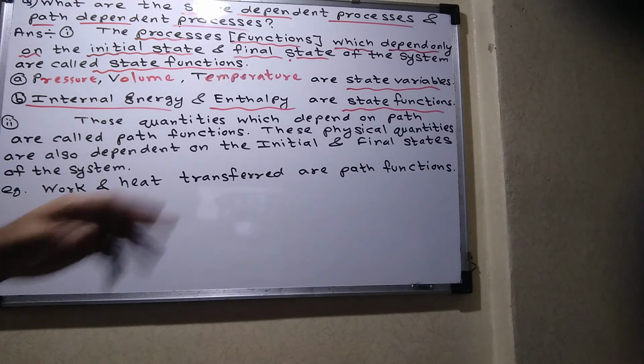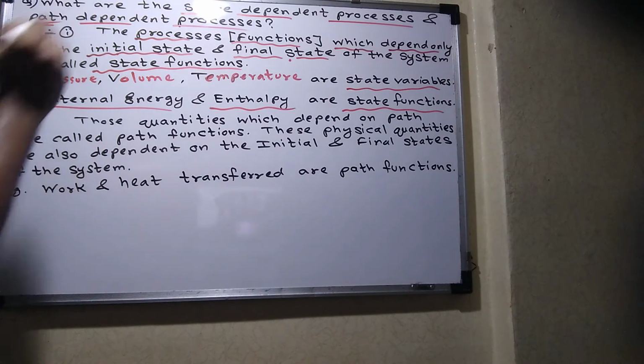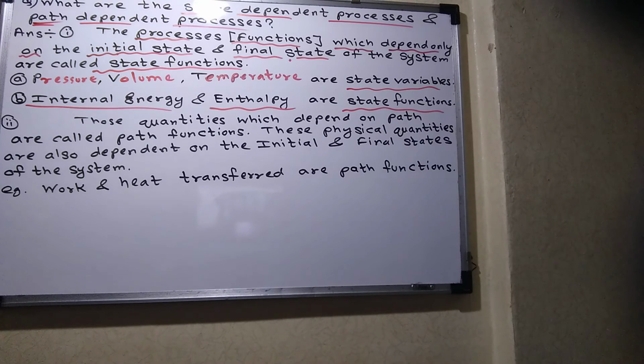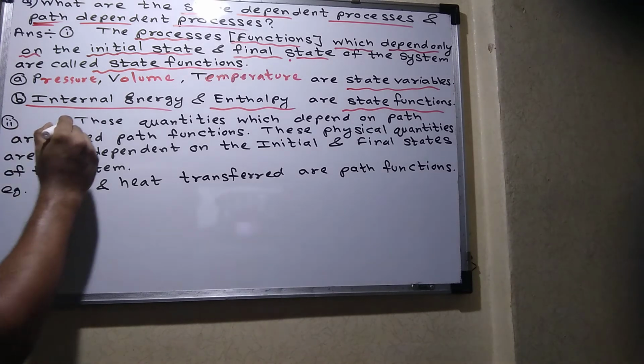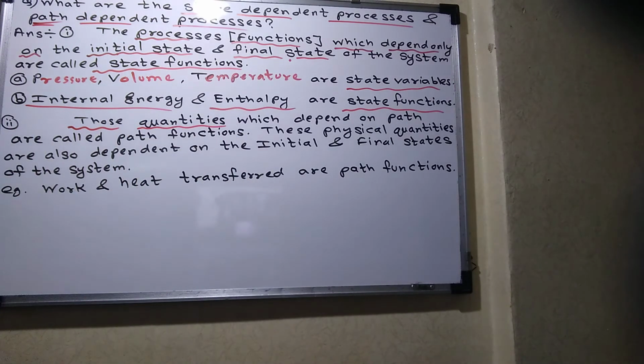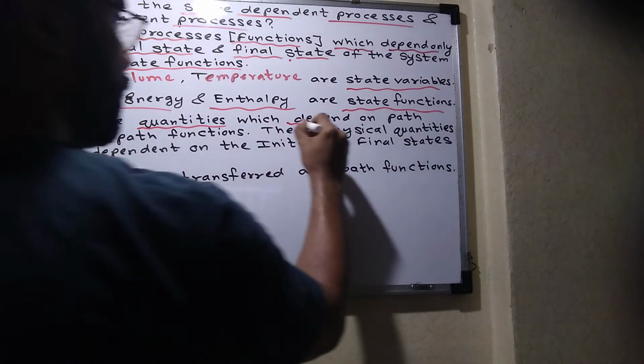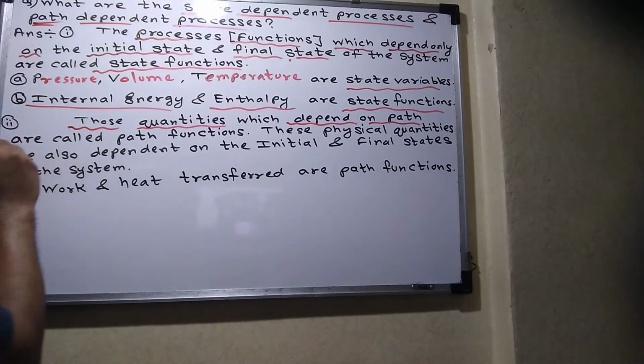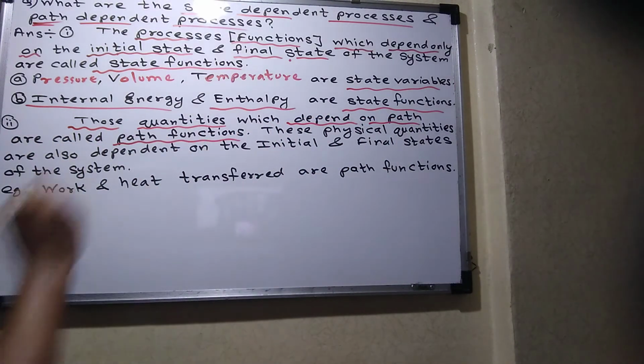Next, what is a path function? What is the next question? What is a path? By the name itself, it depends on what path it is carried out. Such a process is called a path dependent process. So let me read that answer. Those quantities which depend on path are called path functions.